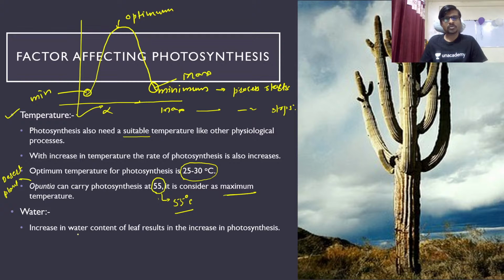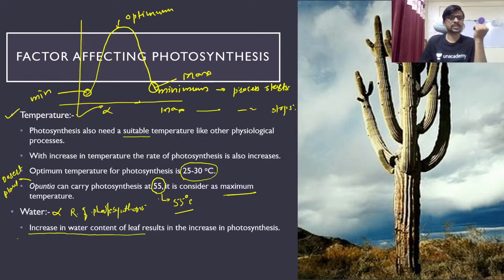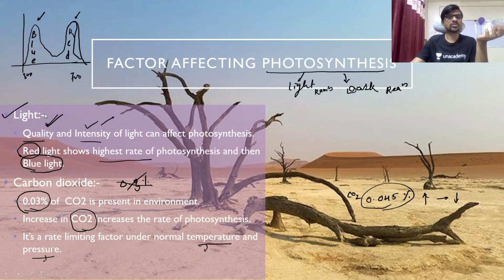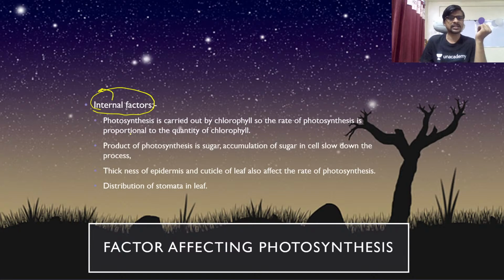An increase in the water content of a leaf results in an increase in photosynthesis. So water is directly proportional to the rate of photosynthesis. So, one more factor. These are the external factors, which are not present inside a plant. The temperature, water, light, and carbon dioxide are the environmental factors. But we have some factors which are living inside a plant, that is, internal factors.